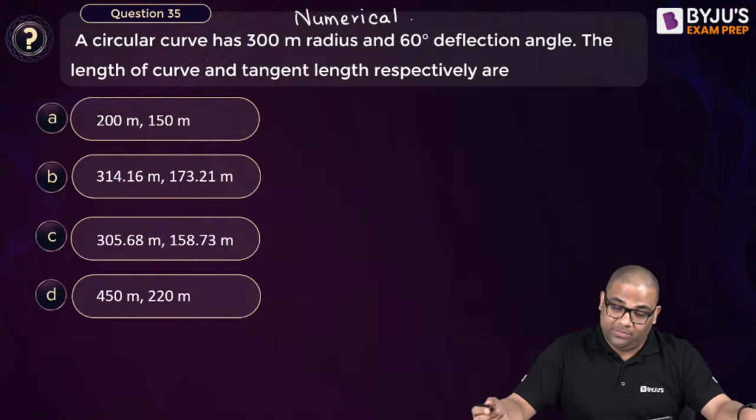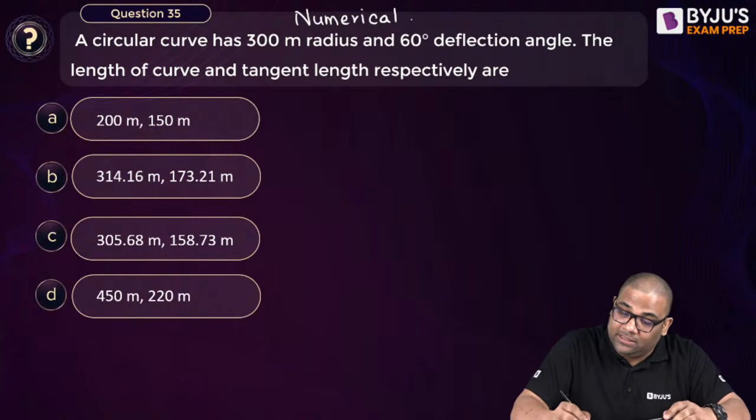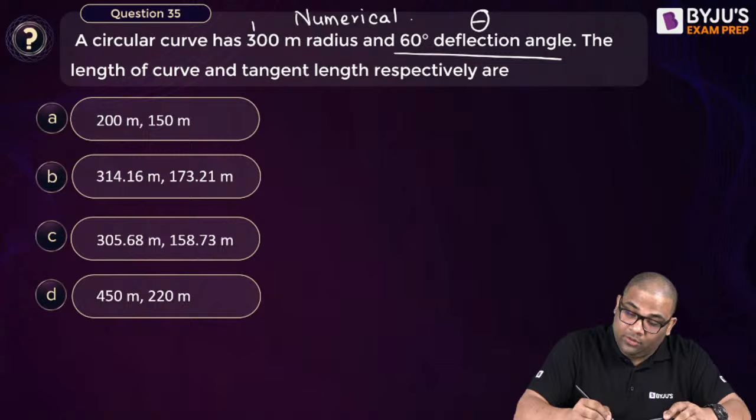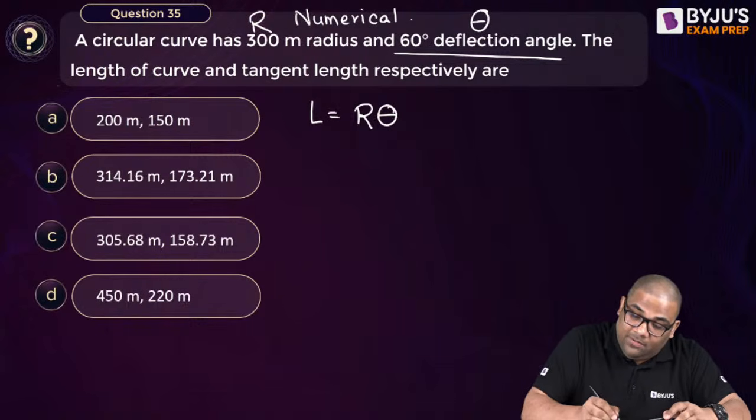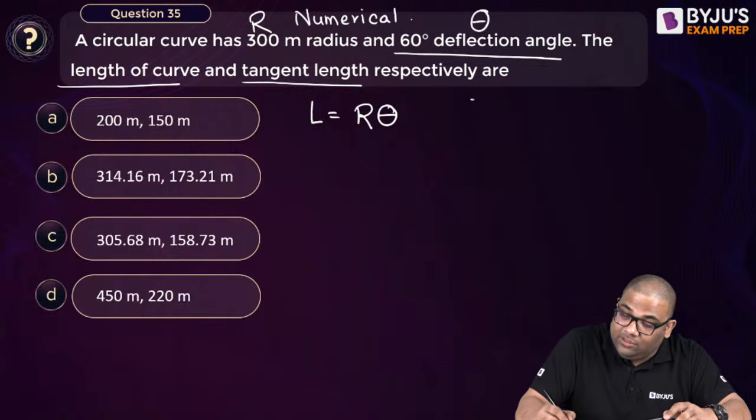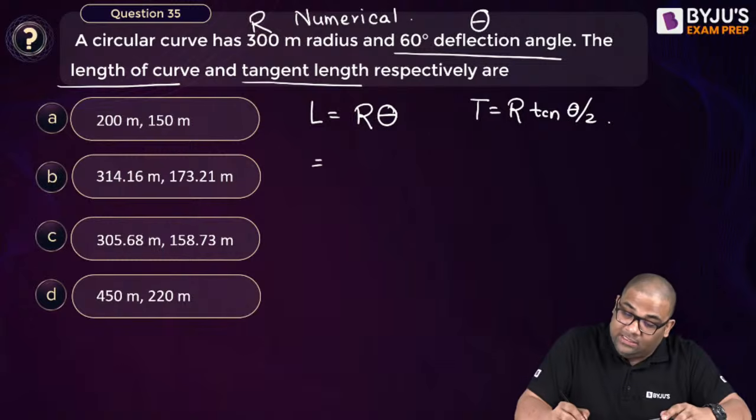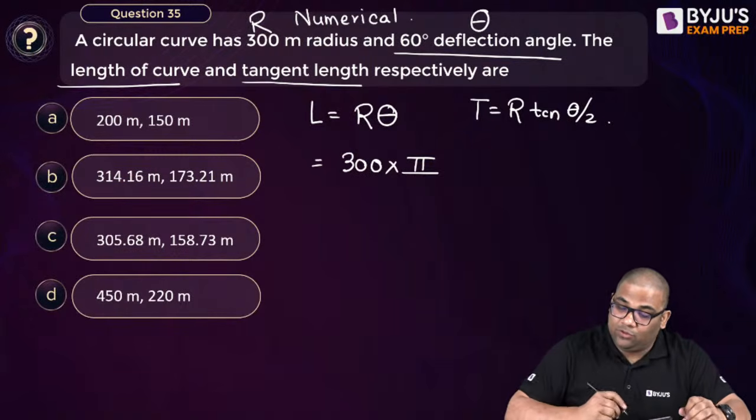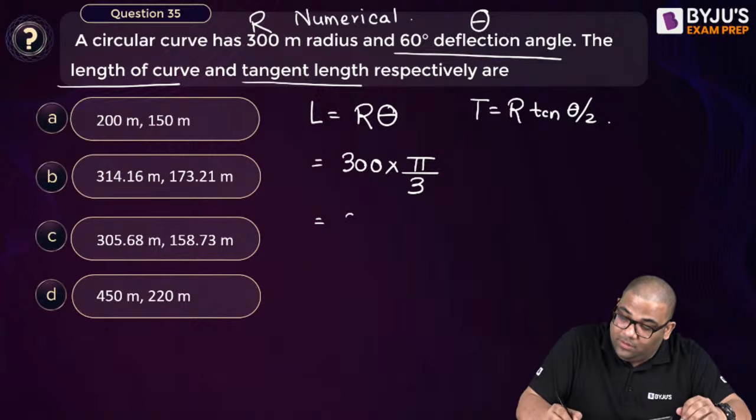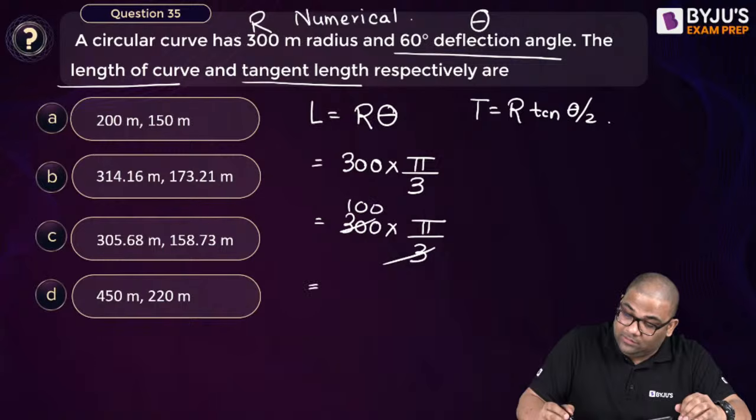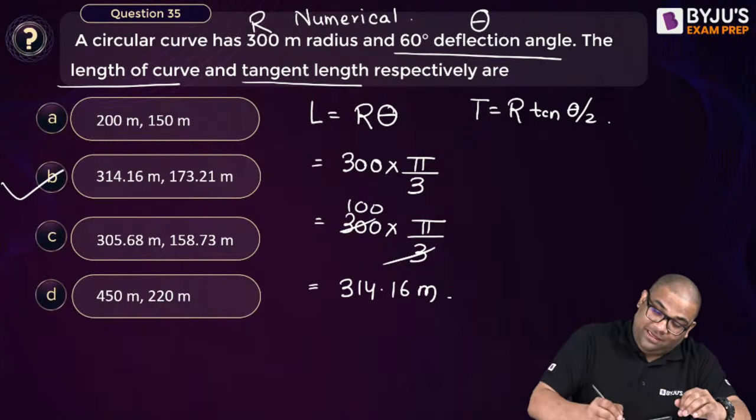This question is very easy. A circular curve with 60-degree deflection angle. What is the length of curve? Length of curve is R theta. R is 300, theta is 60 degree, which we convert into radian, pi by 3. So 300 into pi by 3 is 100 pi, and with pi as 3.14 that is 314.16 meter.